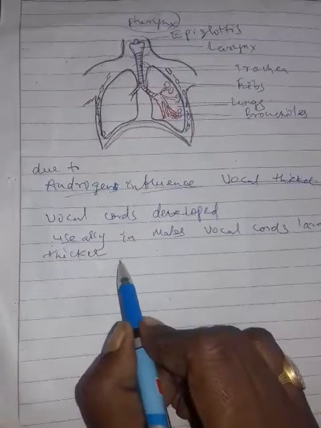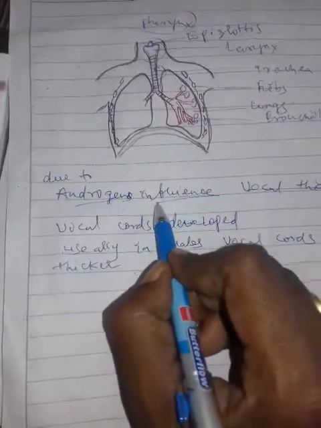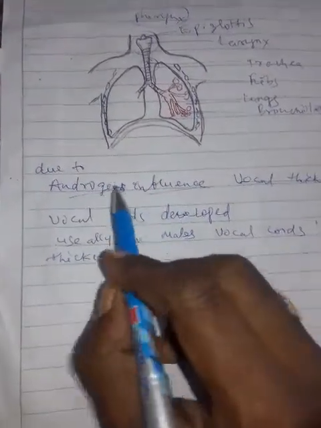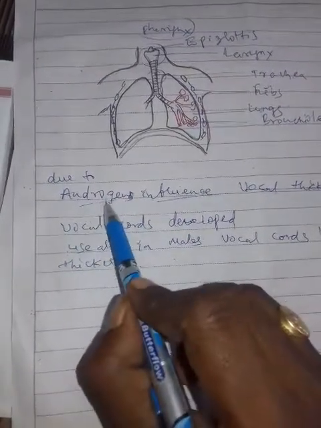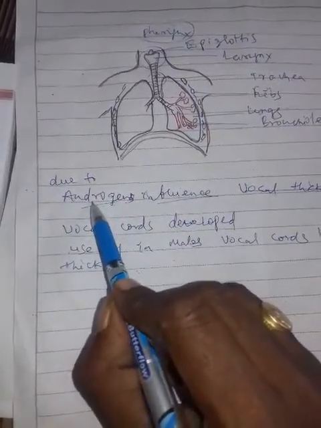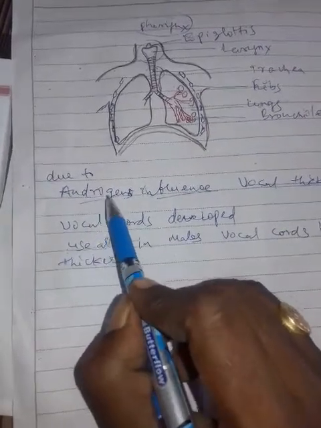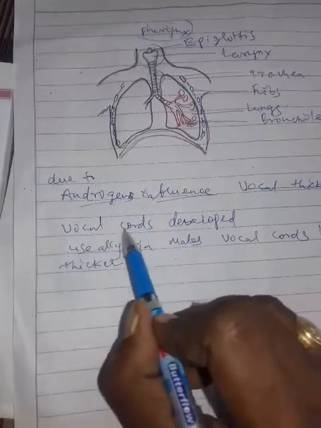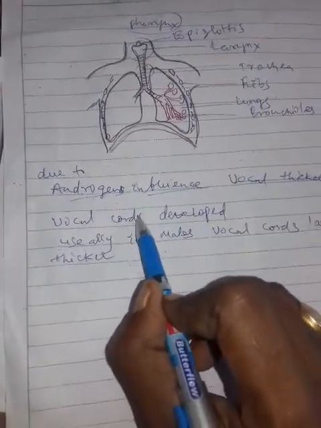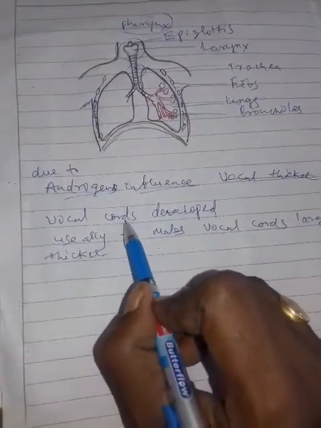In the case of females, the androgen secretions are less. The male sexual hormones are present in both sexes, but in males these secretions are more than in females. Therefore in females the vocal cords are thinner and smaller. Small and thin vocal cords are present in females, hence females produce a high pitch voice.